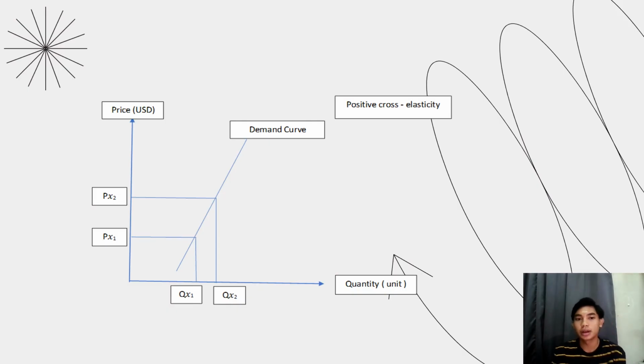So this is the graph of positive cross elasticity. PY1 is the old price, and PY2 is the new price. And the quantity QX1 is the old and QX2 is the new.